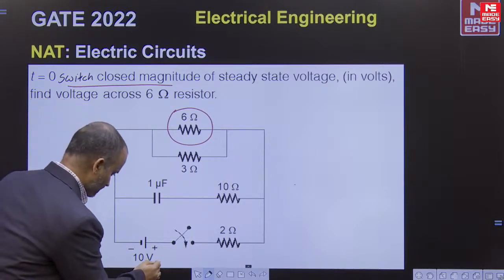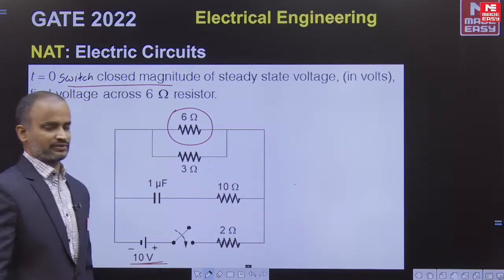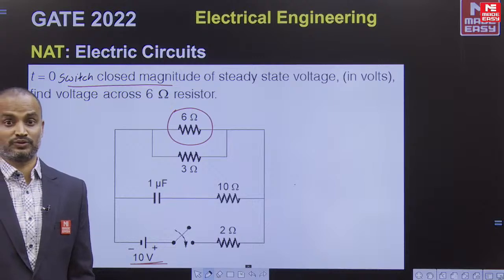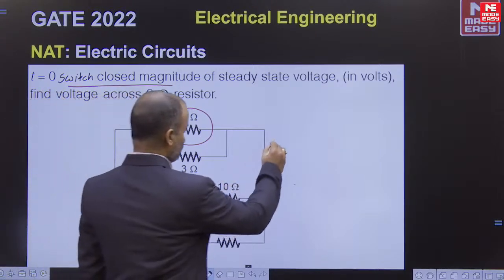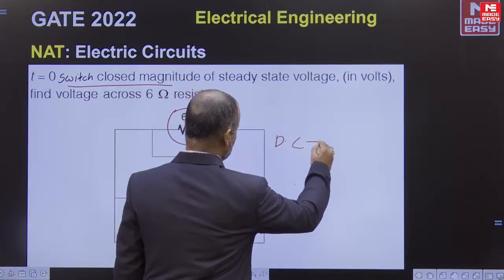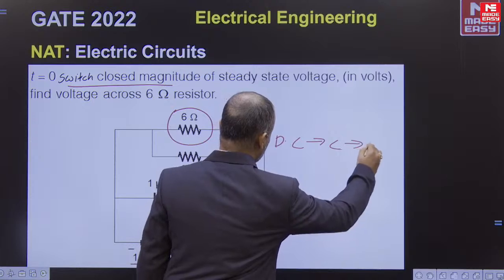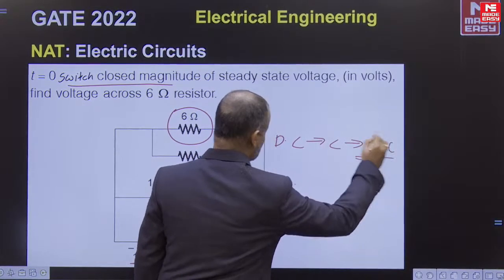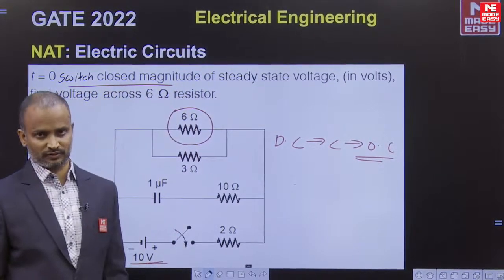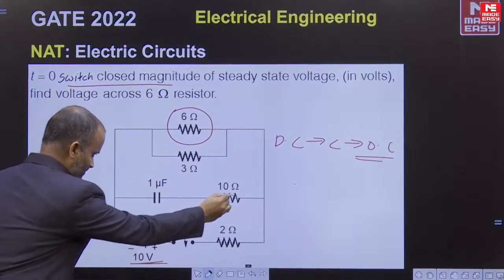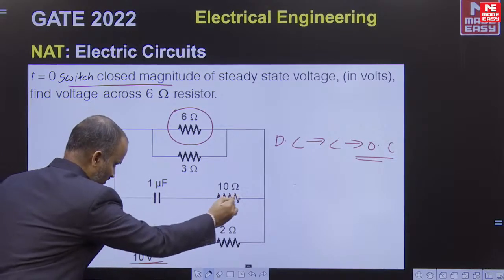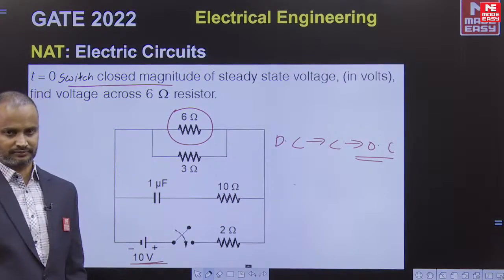Now whenever they ask for steady state condition, first you have to focus on the given source. The given source type is a DC source. For a DC source under steady state condition, the capacitor behaves as an open circuit. Whenever the capacitor is open circuited, no current will circulate in this branch.